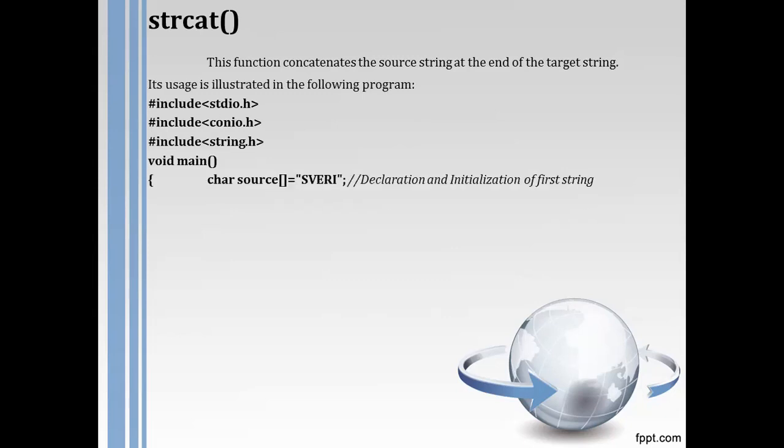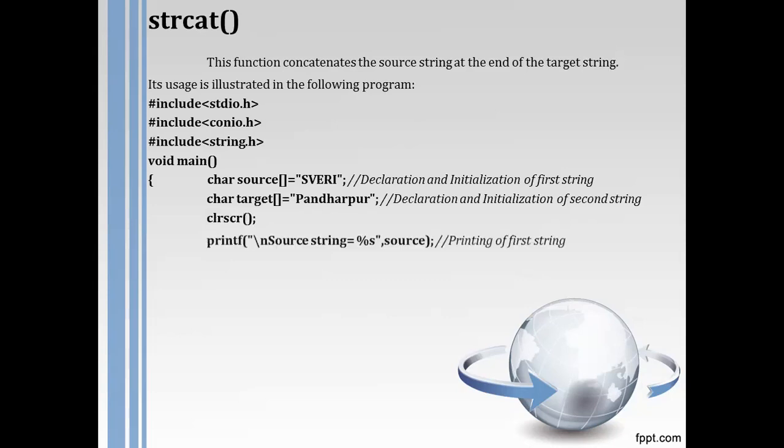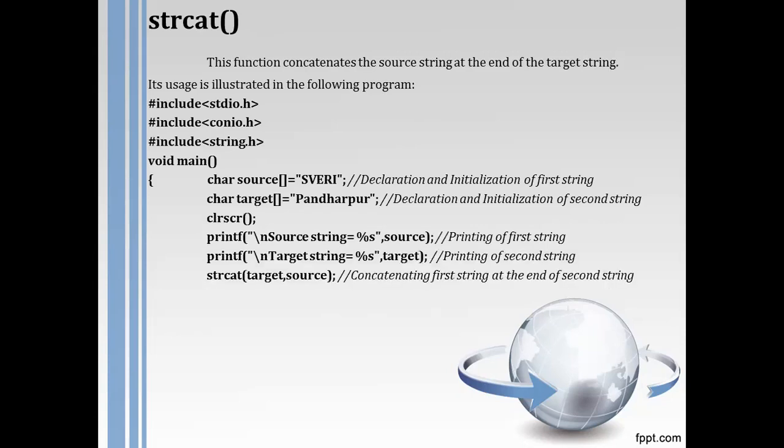Now see that here I have considered one source character array and its content is query, and a target character array and its content is Pundarpur. Here I have just printed the source string and the target string, and now I use the function strcat. In brackets I have written target comma source, bracket complete, semicolon.